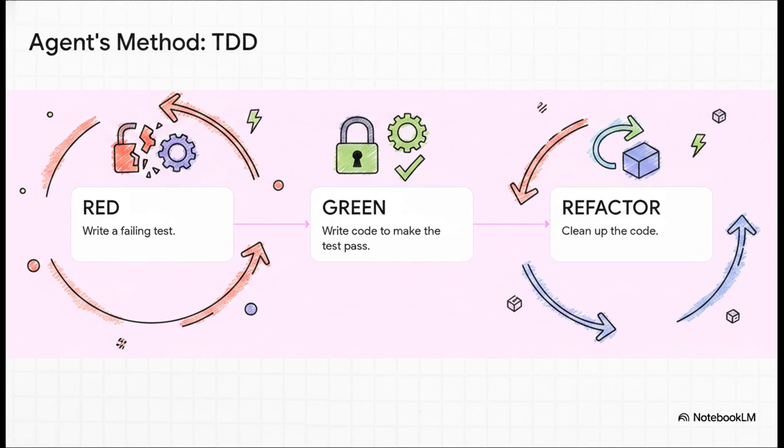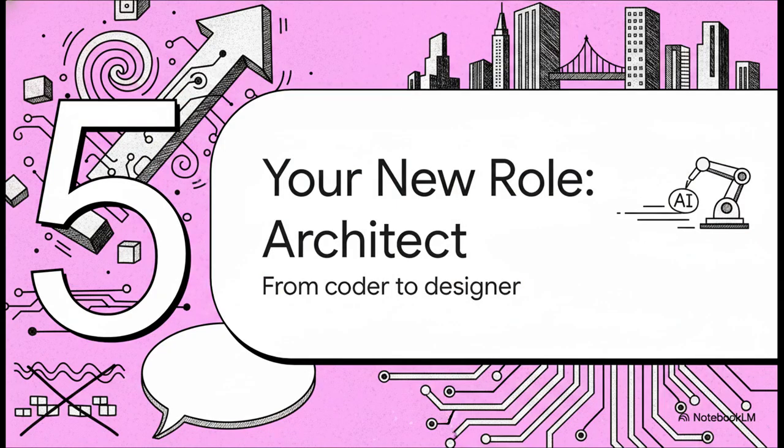So how does this AI agent actually work so well on its own? It uses a classic method called test-driven development, or TDD. It's a simple, powerful loop. First, red. The agent writes a test that it knows will fail. Then, green. It writes the absolute minimum amount of code to make that test pass. And finally, refactor. It cleans everything up. This methodical process makes it way harder for the AI to cheat and helps it systematically build a really robust, well-tested codebase.